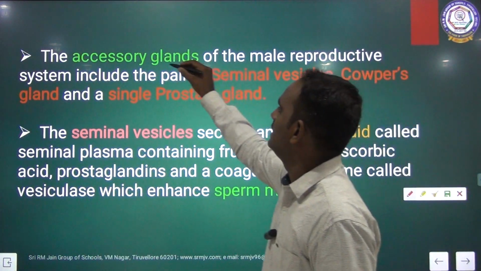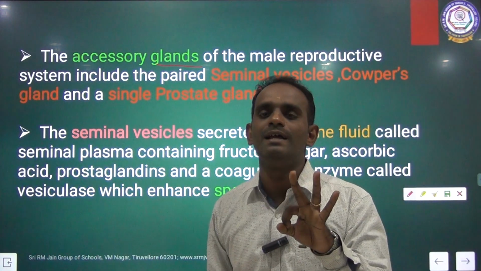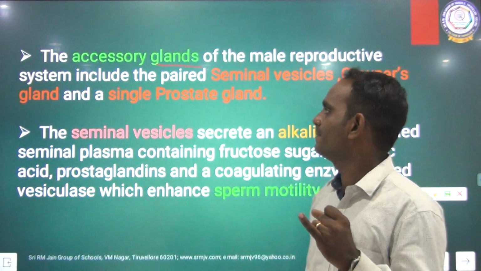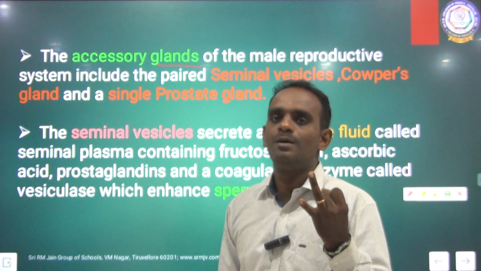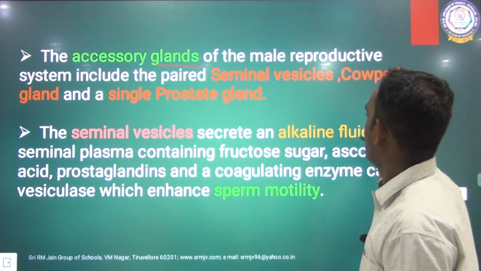Then accessory glands. 3 important accessory glands are present in the male reproductive system. The first one is the seminal vesicle, the second one is the prostate gland, and the third one is Cowper's gland.